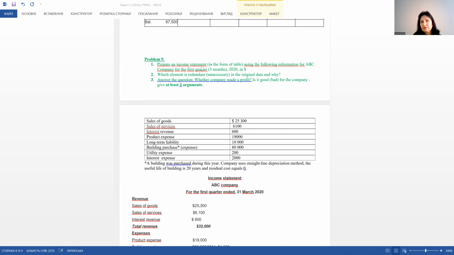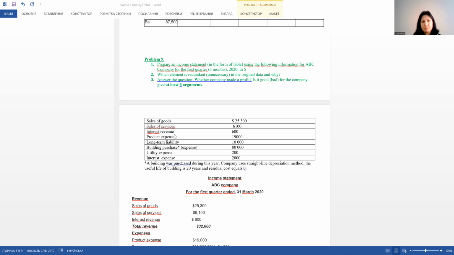Remember about the period, the first quarter. Which element is redundant, unnecessary, because there are odd elements in the input data? And answer the question: did the company make a profit? Is it good or bad for the company? Give at least 3 arguments. It's something like a creative element in this problem.